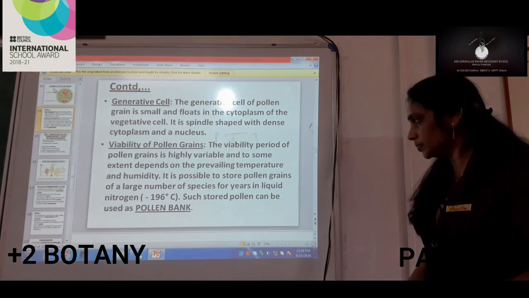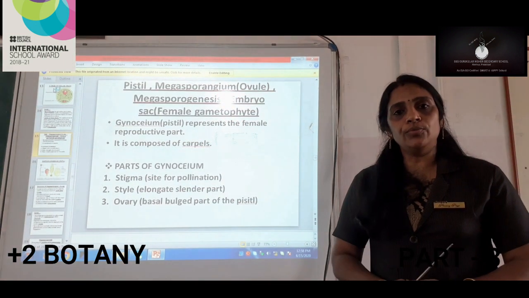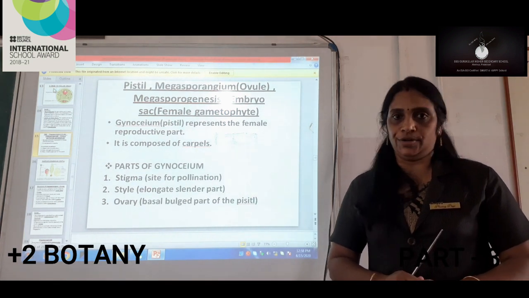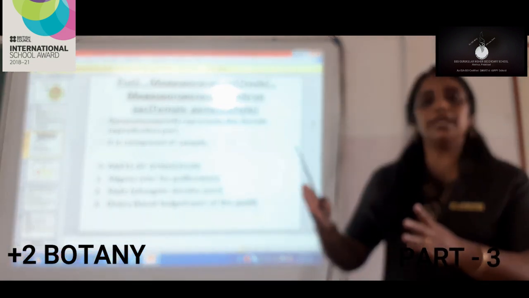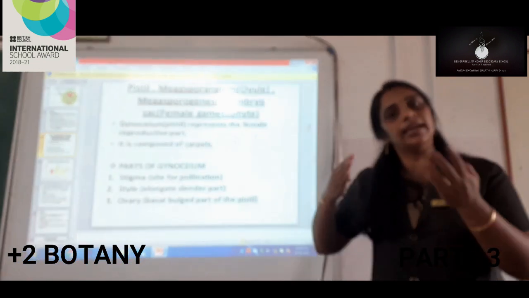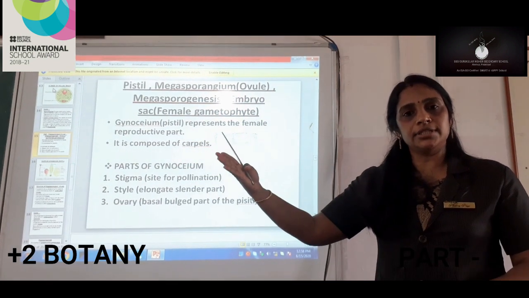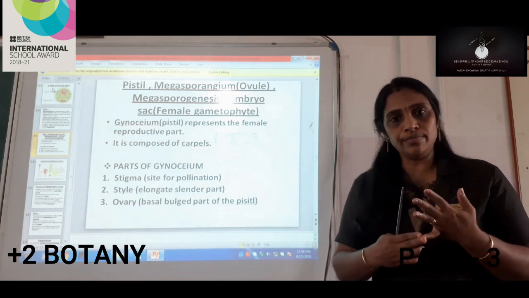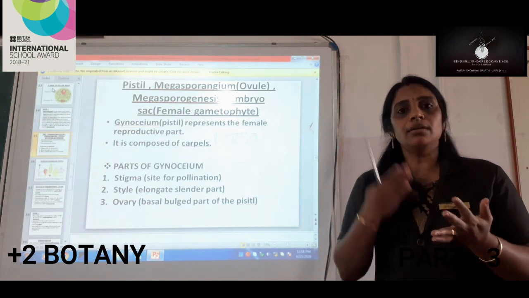That is about the pollen grain, and here we end the second part related to the male reproductive structure. Now the third part is related to pre-fertilization structures and events. We have studied the androecium, the male reproductive part, the stamen, and the pollen grain.